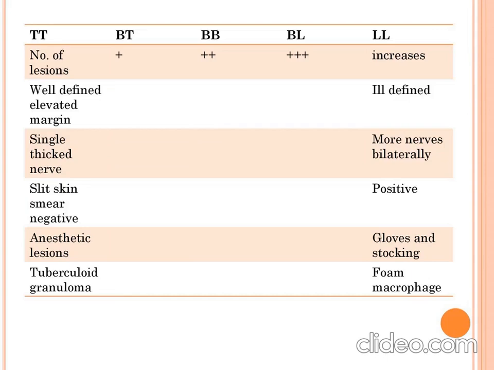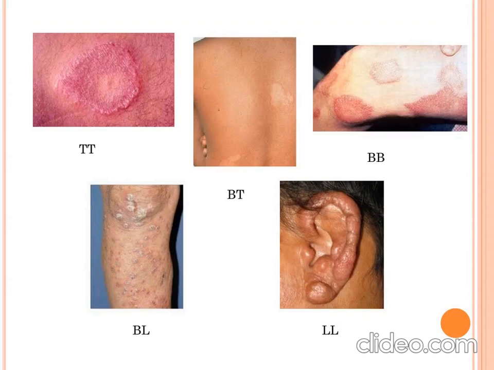Tuberculoid type and lepromatous type are the two extreme poles of leprosy, while borderline tuberculoid, borderline, and borderline lepromatous are the in-between types of leprosy. The tuberculoid type of leprosy is considered to be the one with good prognosis, while lepromatous leprosy has bad prognosis. As a result, all the characteristic features of lepromatous leprosy are very extreme. This is the diagrammatic representation of all types of leprosy.